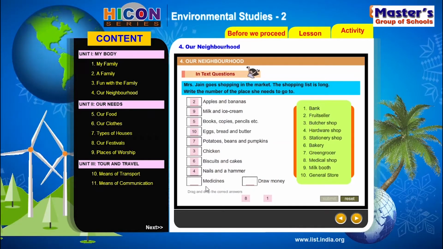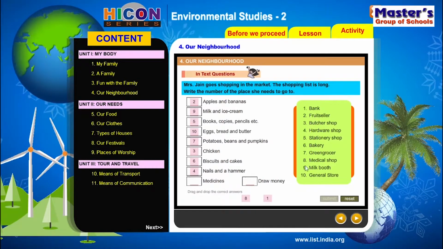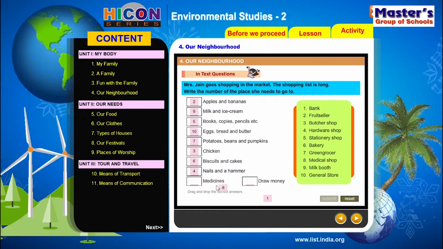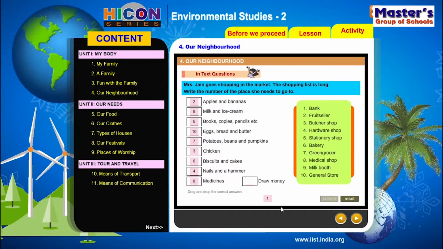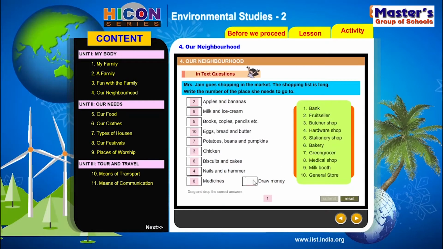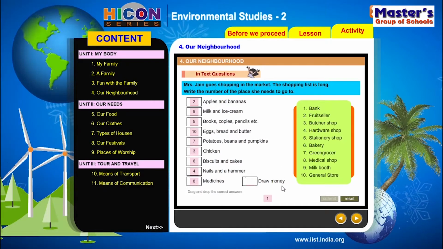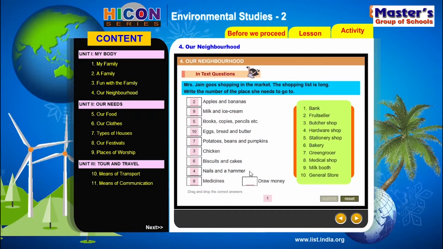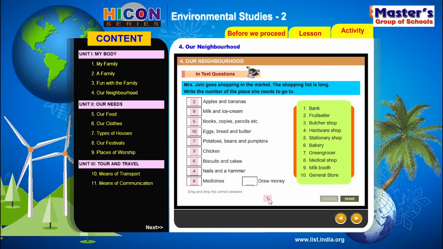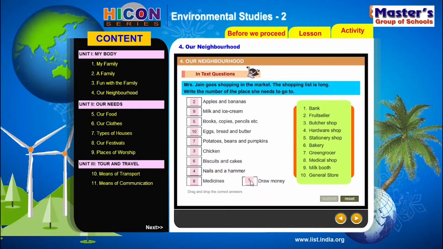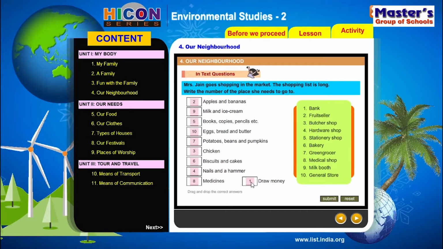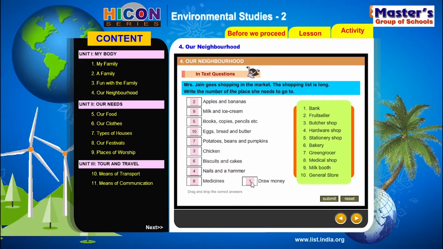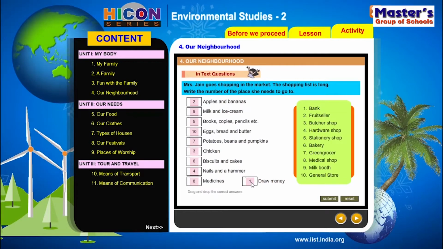Now she wants to buy some medicines. So medical shop is there, isn't it? 8. Yeah. We get medicines from a medical shop, and she also wants to draw some money to buy all these things. So from where can she draw the money? 1. Which was that a bank, isn't it? So bank is a place from where she can draw the money.